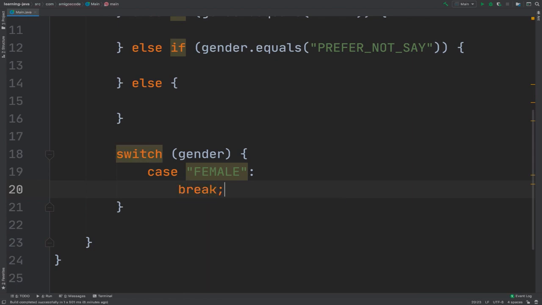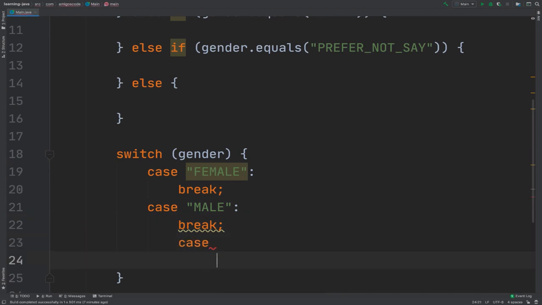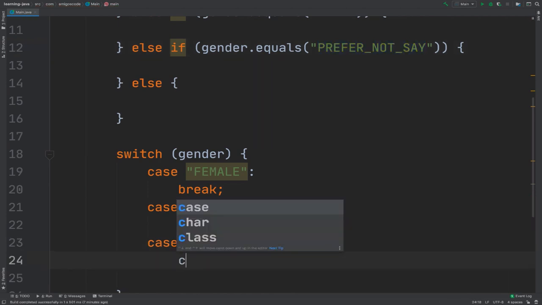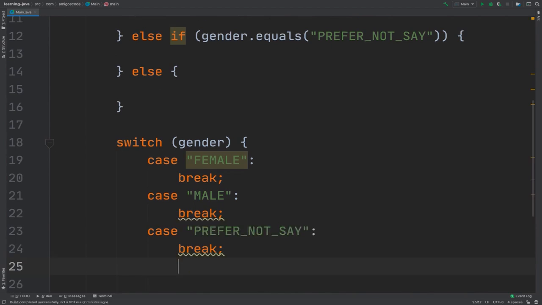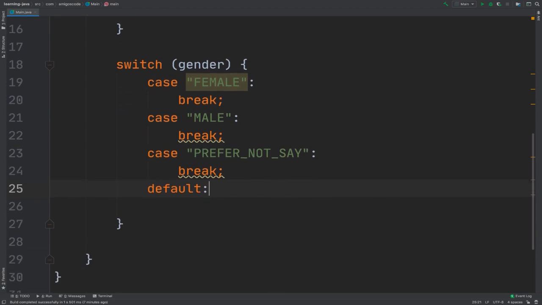Then I'm going to say case male, and then type break, and then case. Let me just grab this, there we go, and then say break. And then for the else part, you simply type default, and there we go.